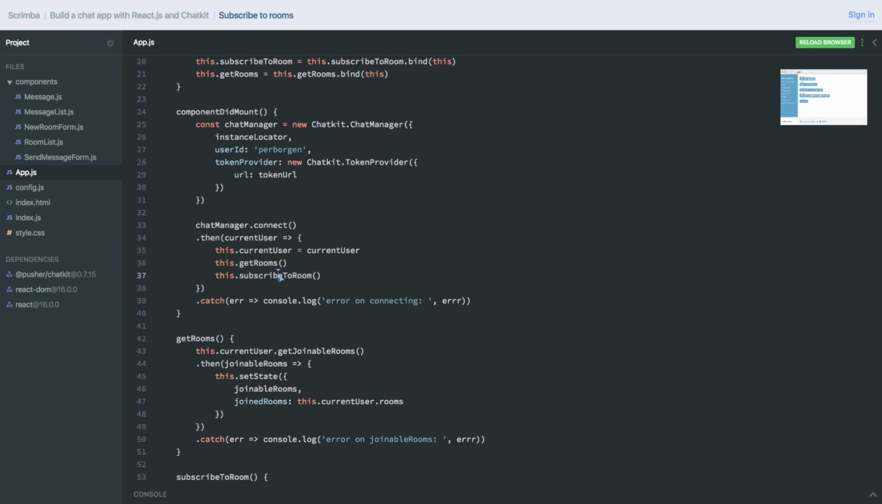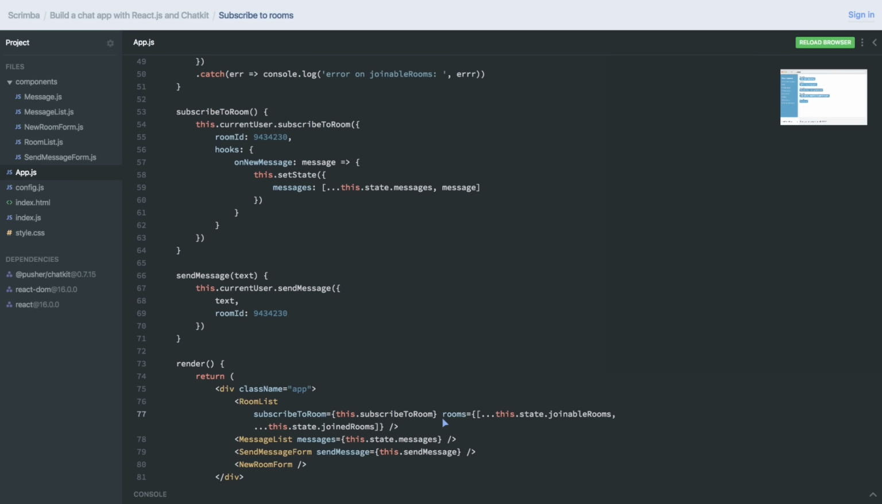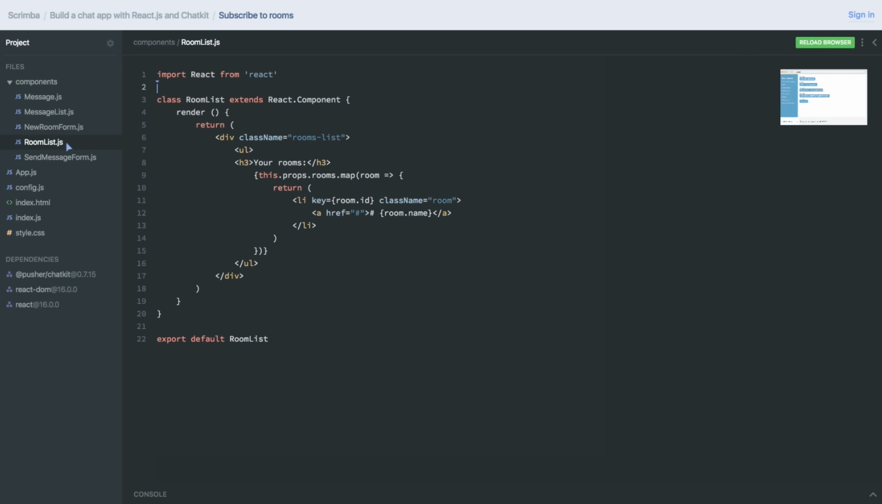And what we want to do is enable the user to click a room and thus subscribe to it. So we need to pass the subscribeToRoom method down to the room list. So we'll do subscribeToRoom equals this.subscribeToRoom. Now let's make this a bit more readable like that. And inside the room list, when you click on this anchor tag here, onClick, this.props.subscribeToRoom, and then pass in the room.id.